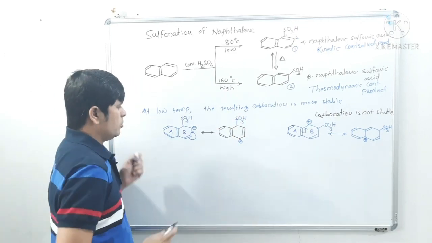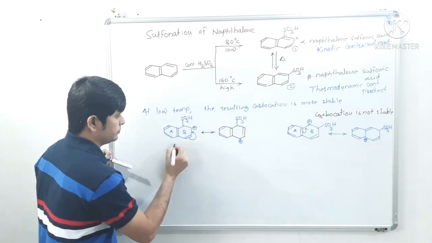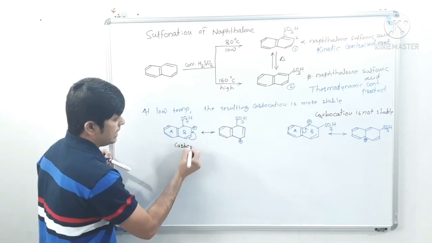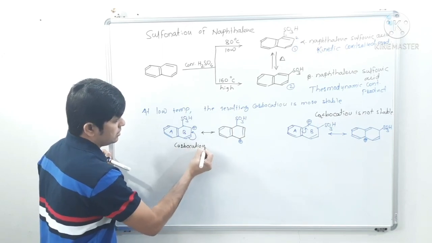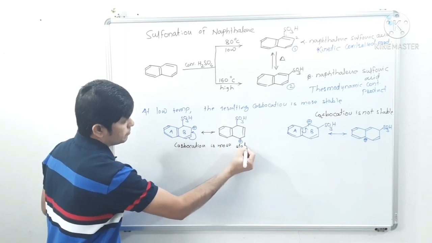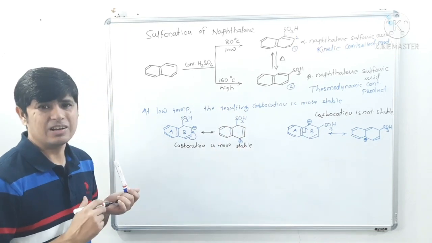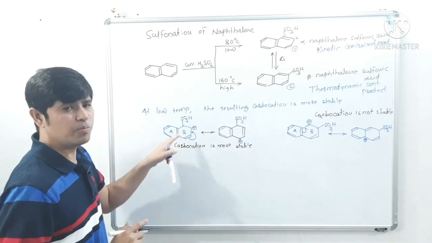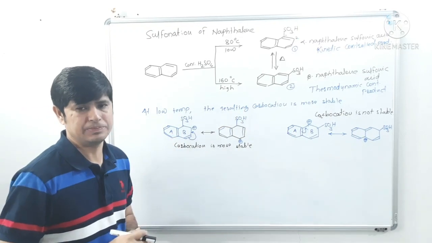So here the carbocation is more stable. Hence, at low temperature, we are getting sulfonation at position number 1.